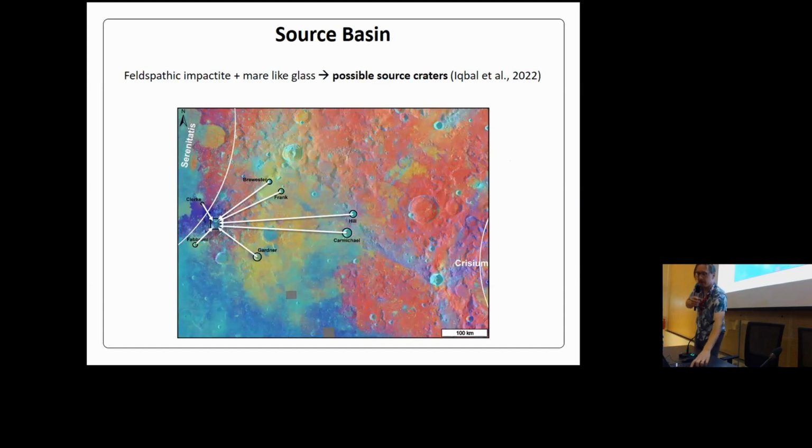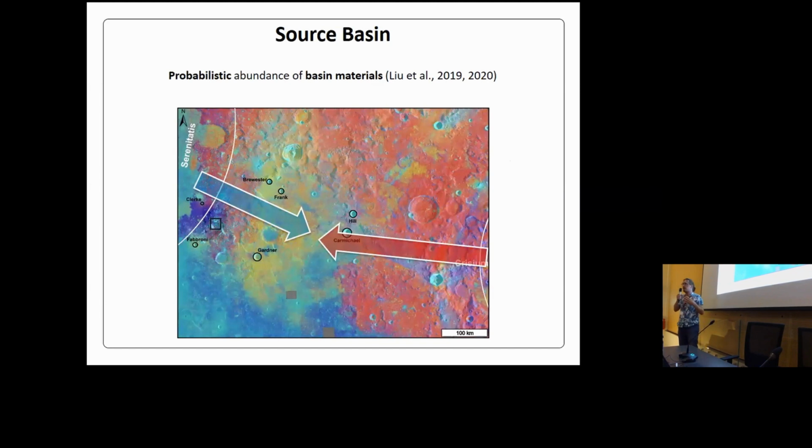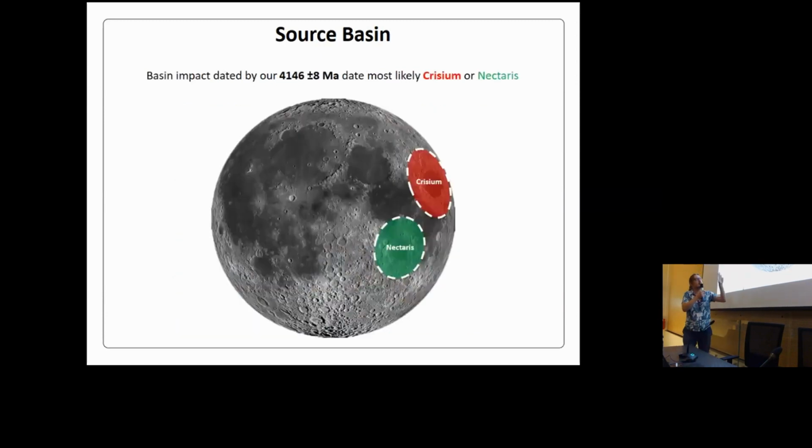And then our colleague Tian Liu used her impact distribution model to determine, at the locations of those craters, what is the most abundant basin melt and from which basins. And what she finds is that it's mainly dominated by Serenitatis, Crisium, and Nectaris. And so we can make a probabilistic argument. But Serenitatis, we already say we think it's older and would likely involve more KREEP components. So that doesn't add up quite with the isotopic composition of the initial lead in 77017. So we think it's most likely connected to the Crisium event or maybe the Nectaris event.